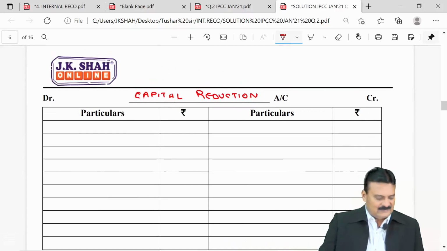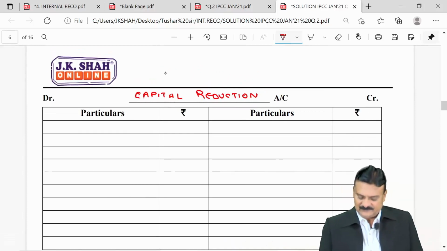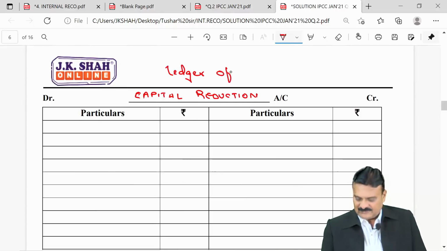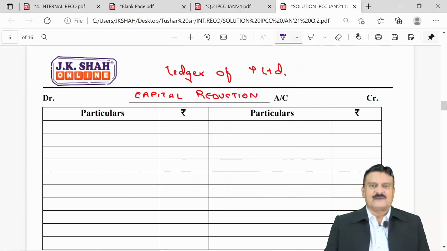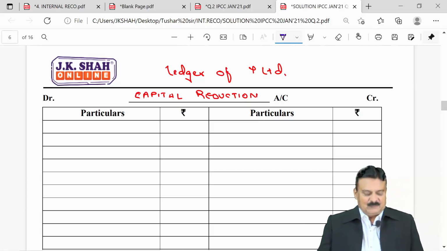I will give the heading ledger of Y Limited, which is undergoing internal reconstruction: the capital reduction account and all 5 accounts I have prepared. Before I start taking adjustments one by one, your first job will be to show the concerned opening balances. What do you mean by concerned opening balances? Now, the capital reduction account cannot have an opening balance.